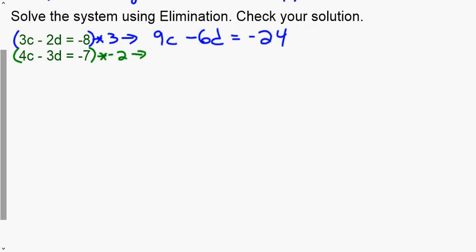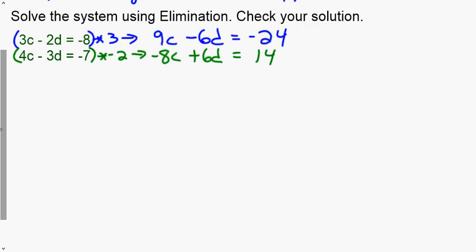I would like you to show what you are multiplying, because you and I can identify if you made a mistake here, or we can check your multiplication more easily to see if you multiplied correctly. All right, so I'm going to multiply everything by negative 2. So I'm going to get negative 8c plus 6d equals positive 14.